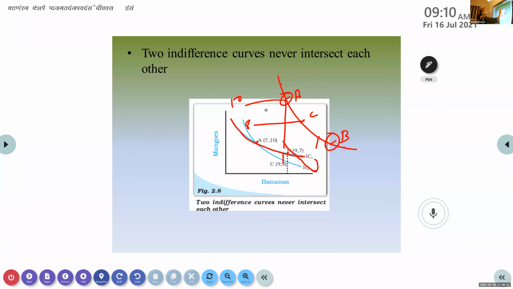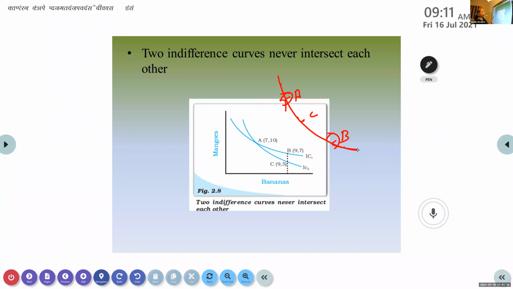But any point you take on this particular indifference curve gives you the same amount of satisfaction. Any point on one indifference curve will give you the same satisfaction, but with different combinations of two goods. Vishnu, you got it or not? Yes, ma'am, I got it.